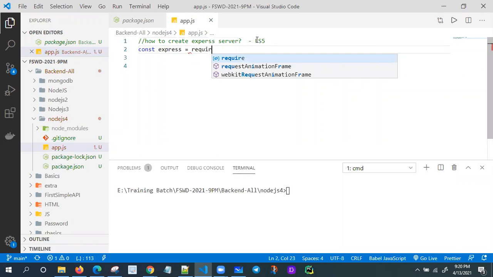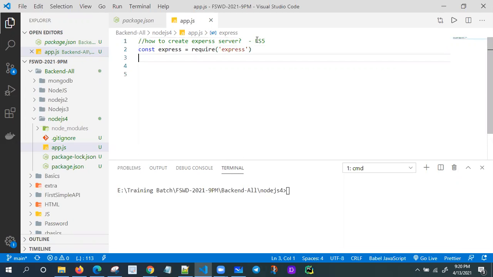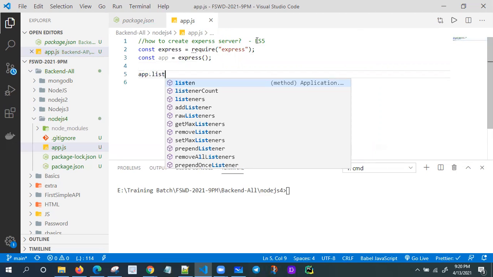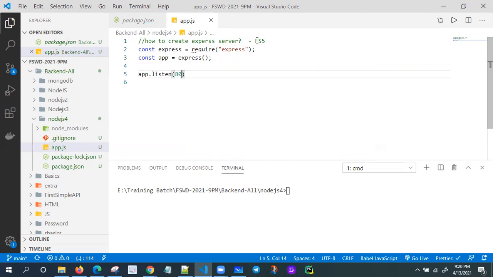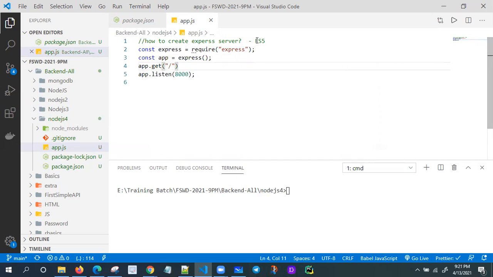Require express. So I'm creating one Express app. Let me create a constant app equal to express. That's all. Now my app is going to listen on port number 8000, something like this. That's all. Then I'm writing one root request. Like this we have to write every time. Just 4 lines of code to create the app server.